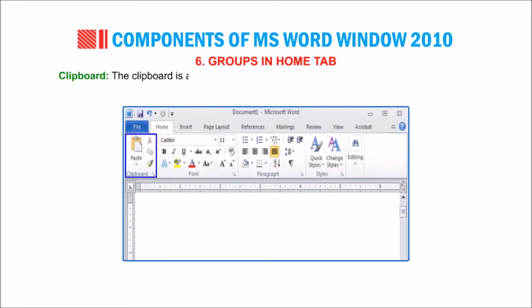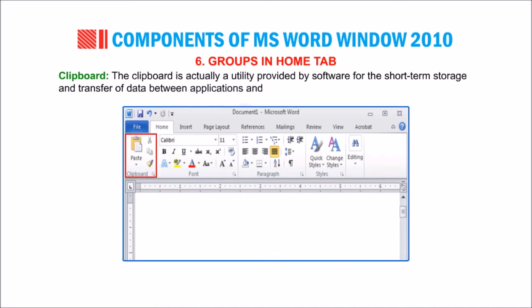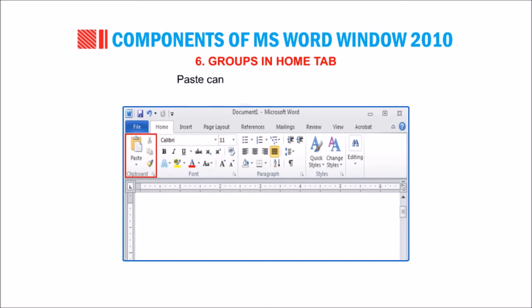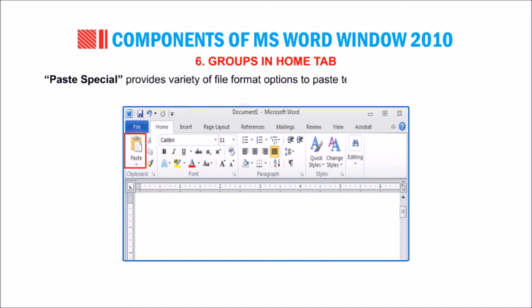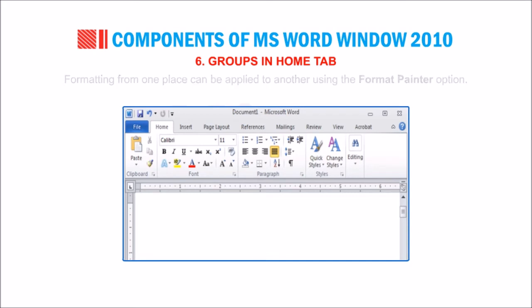Clipboard. The clipboard is actually a utility provided by software for the short-term storage and transfer of data between applications and documents using cut, copy and paste options. Paste can be used to copy hyperlinks. Paste Special provides a variety of file format options to paste text and objects in a document. You can cut or copy the selected document text to the clipboard. Formatting from one place can be applied to another using the Format Painter option.